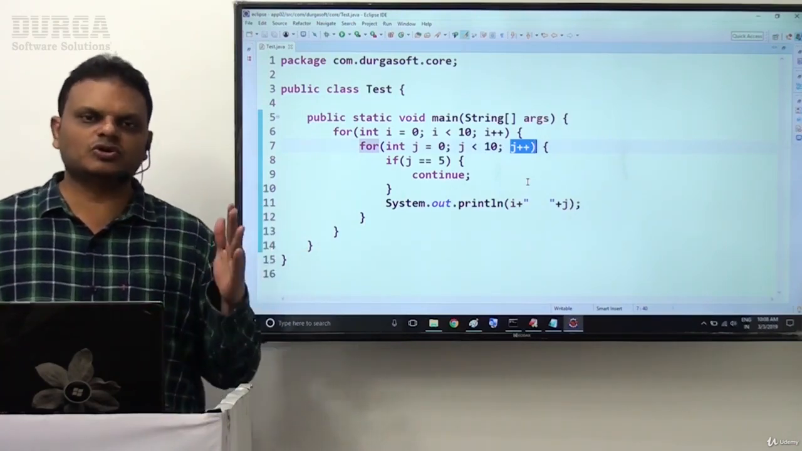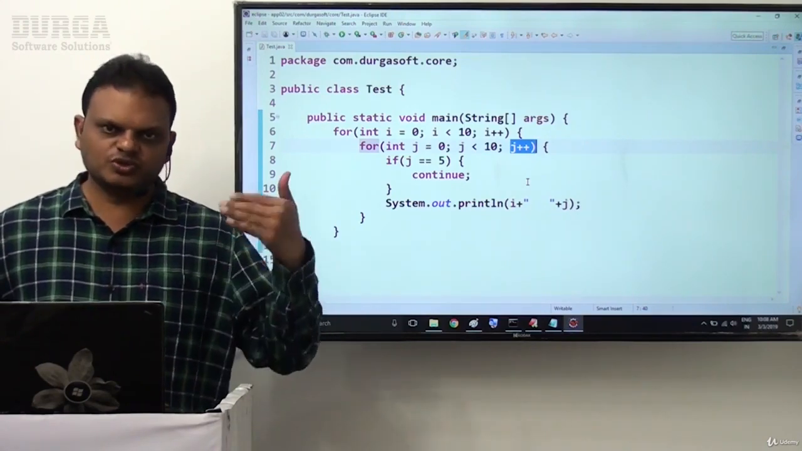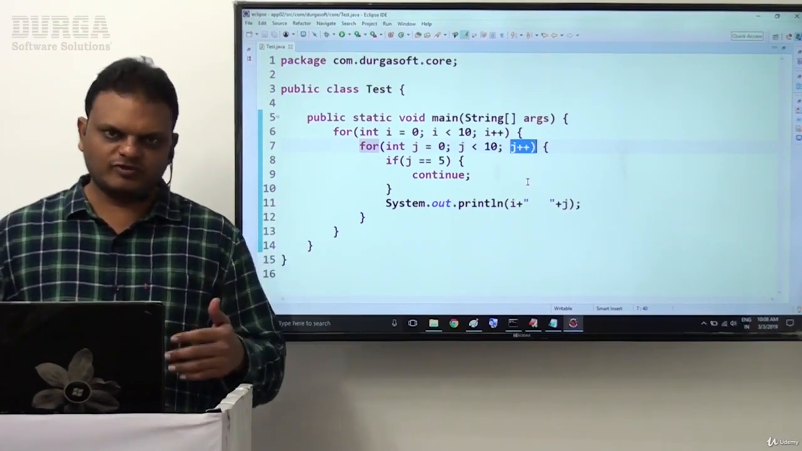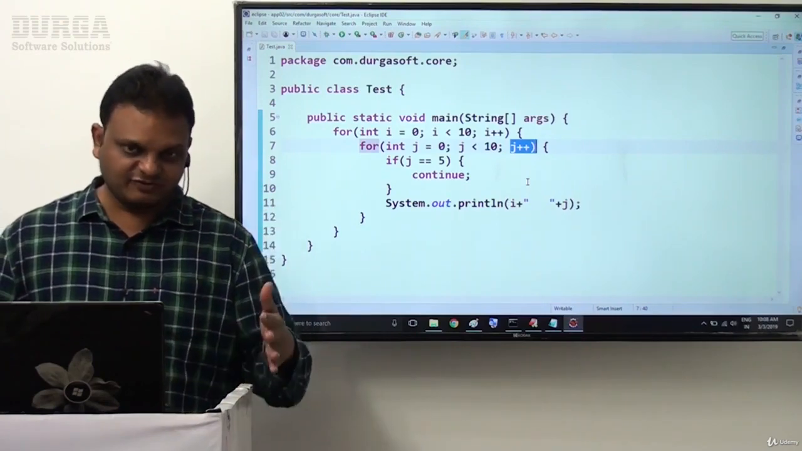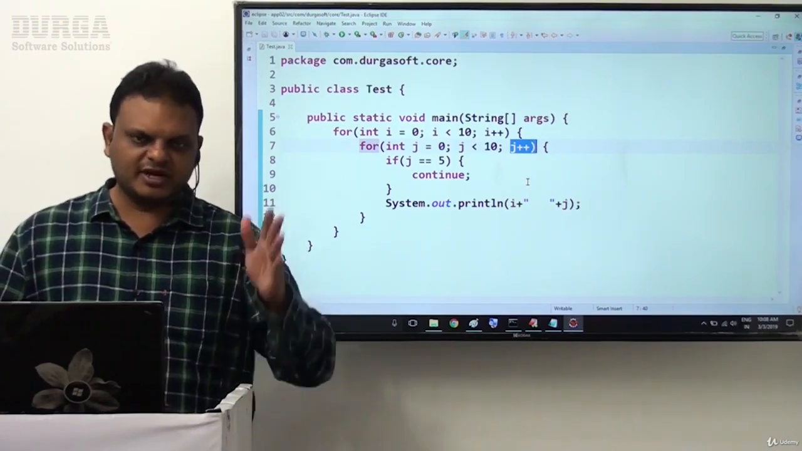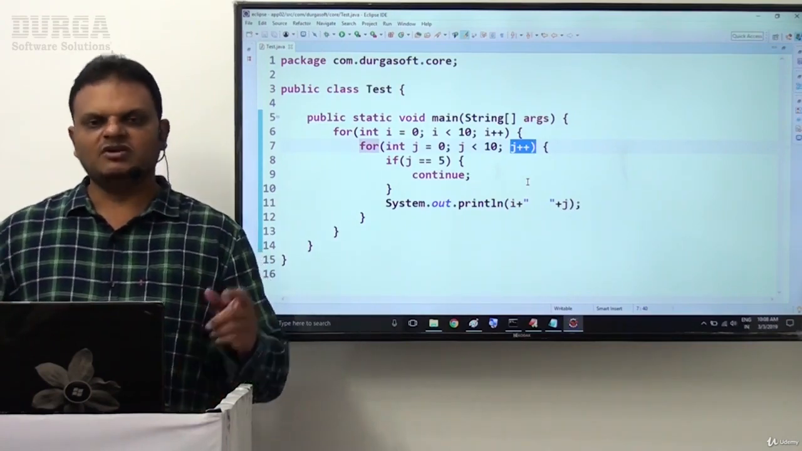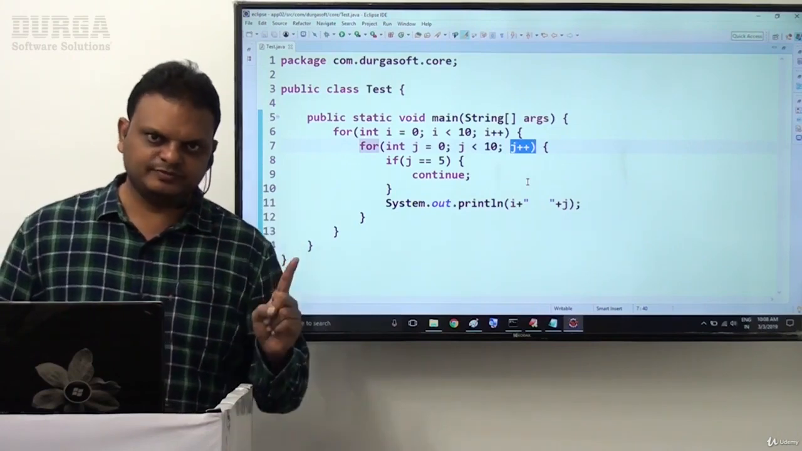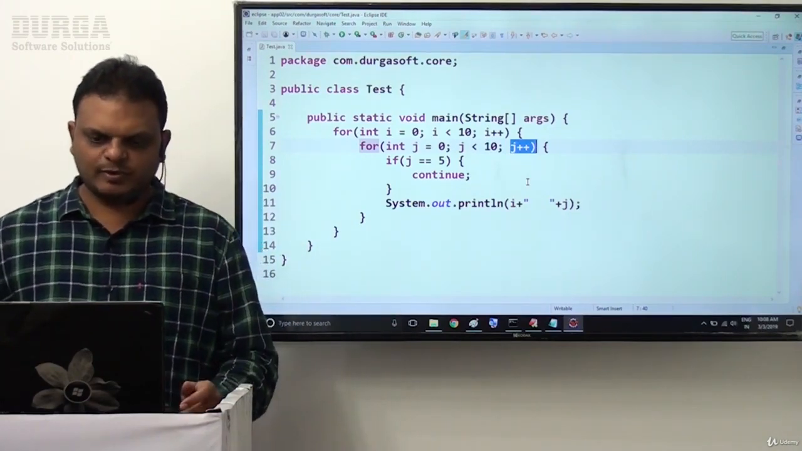Similarly 2 0, 2 1, 2 2, 2 3, 2 4, and 2 5 is not going to exist. From 2 6 onwards it will continue: 2 6, 2 7, 2 8, 2 9. This type of output we are able to get, and so on. 9 0, 9 1, 9 2, 9 3, 9 4. 9 5 is not going to be displayed. 9 6, 9 7, 9 8, 9 9. Like this we are able to get the output. For every i value, j values vary from 0 to 9 except 5. This type of output we are able to get.